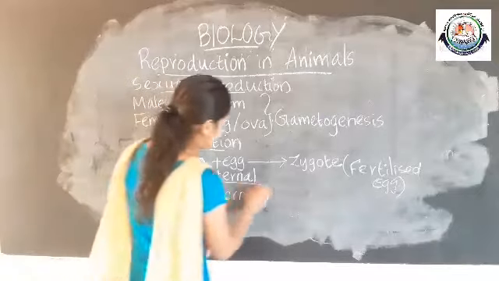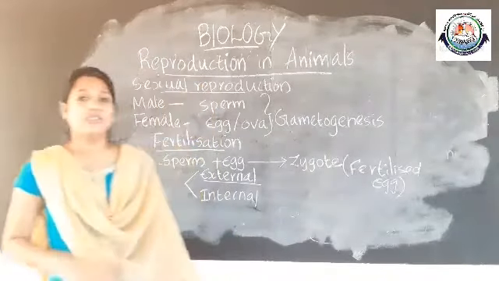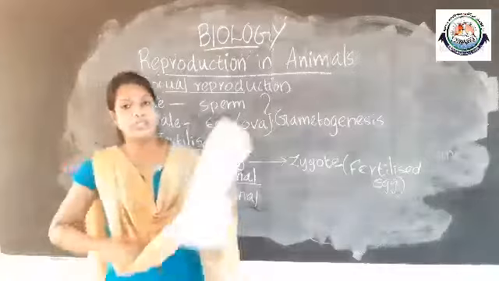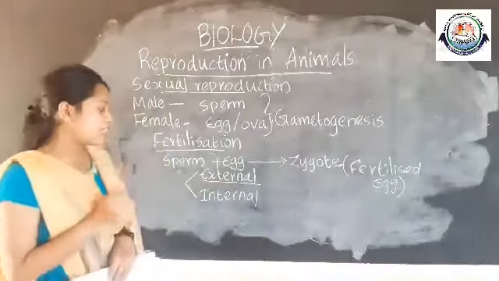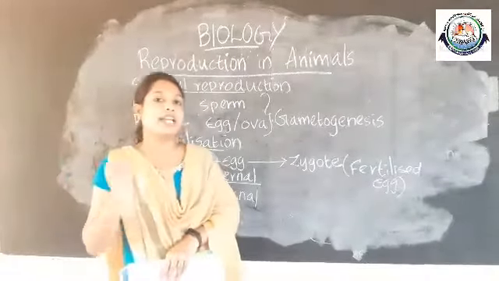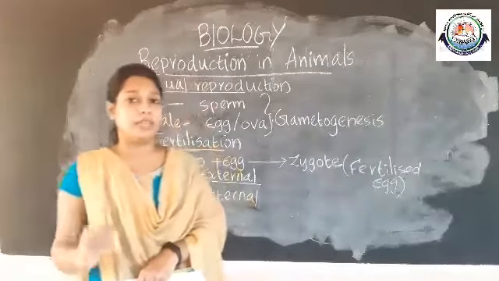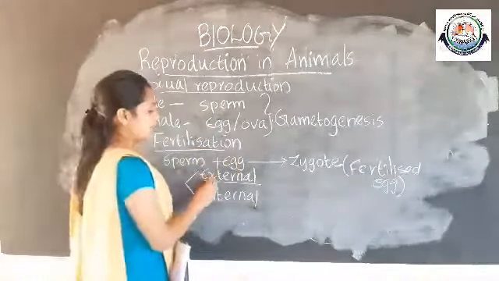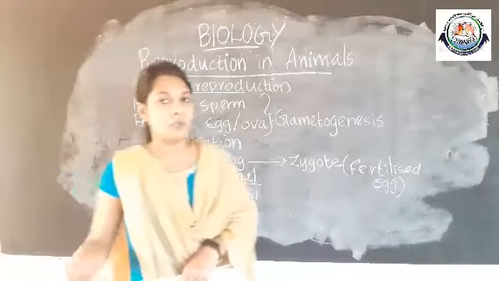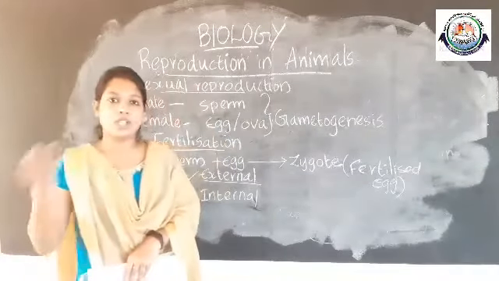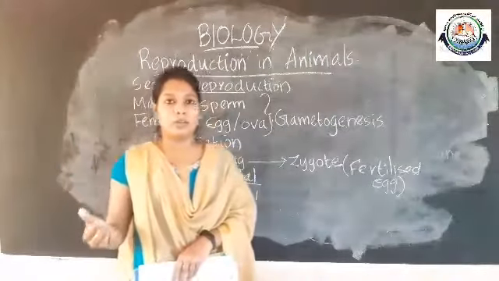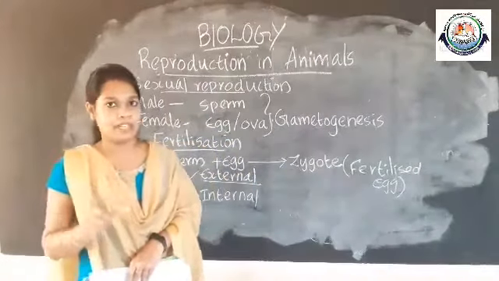First we can discuss external fertilization. It means that fertilization that occurs outside the body of the female is termed external fertilization. We know that fertilization usually occurs inside the females, right?